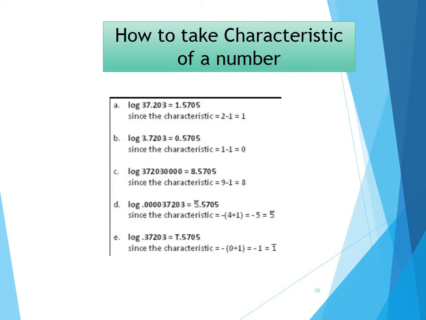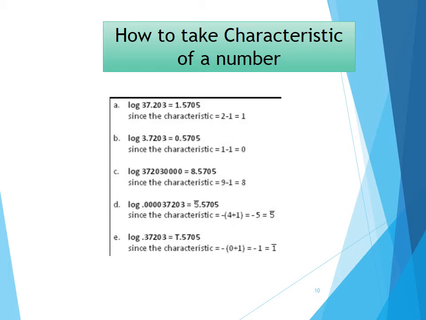So 2 minus 1 gives us 1. Characteristic will be 1 point something something. Second one says 3.7203. The integral part consists of 1 digit only, which is 3. So 1 minus 1 is equal to 0. That is why you can see that the characteristic is 0.5705.